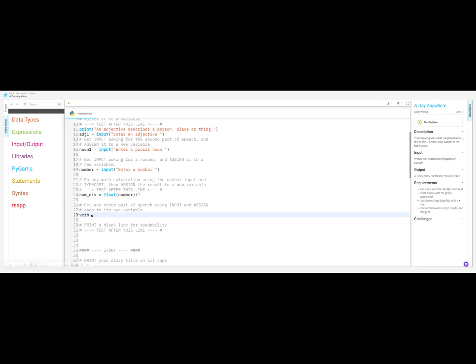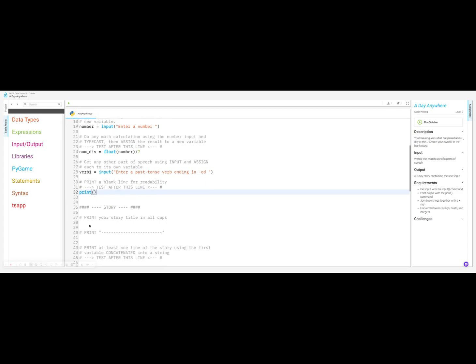All right, so we're going to go verb1 gets input, parenthesis, quotation mark, enter a past tense verb ending in ed, space, quotation mark, parenthesis. And then down here we're going to print a blank line for readability. Print, open, close, parenthesis. And it says test. I'm not going to test it yet. I just tested it. All right, now we're on to the story part.